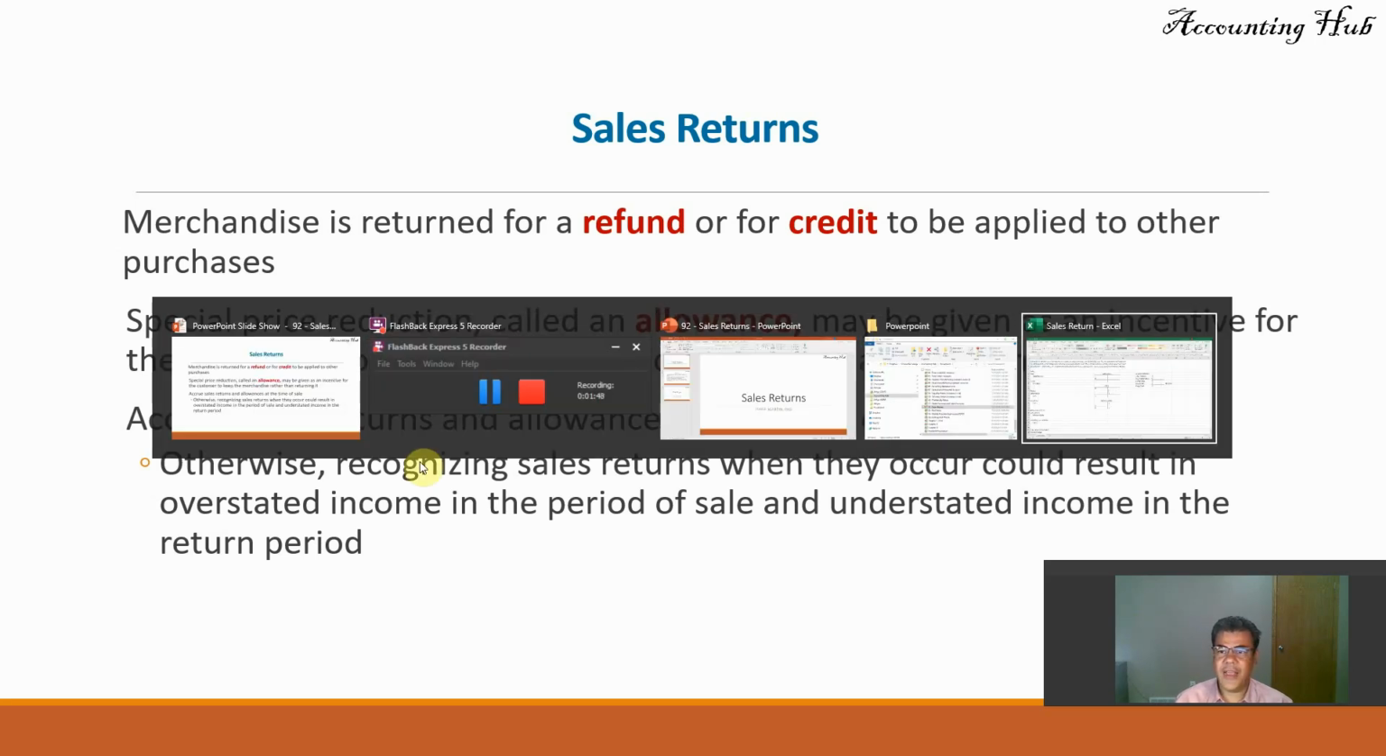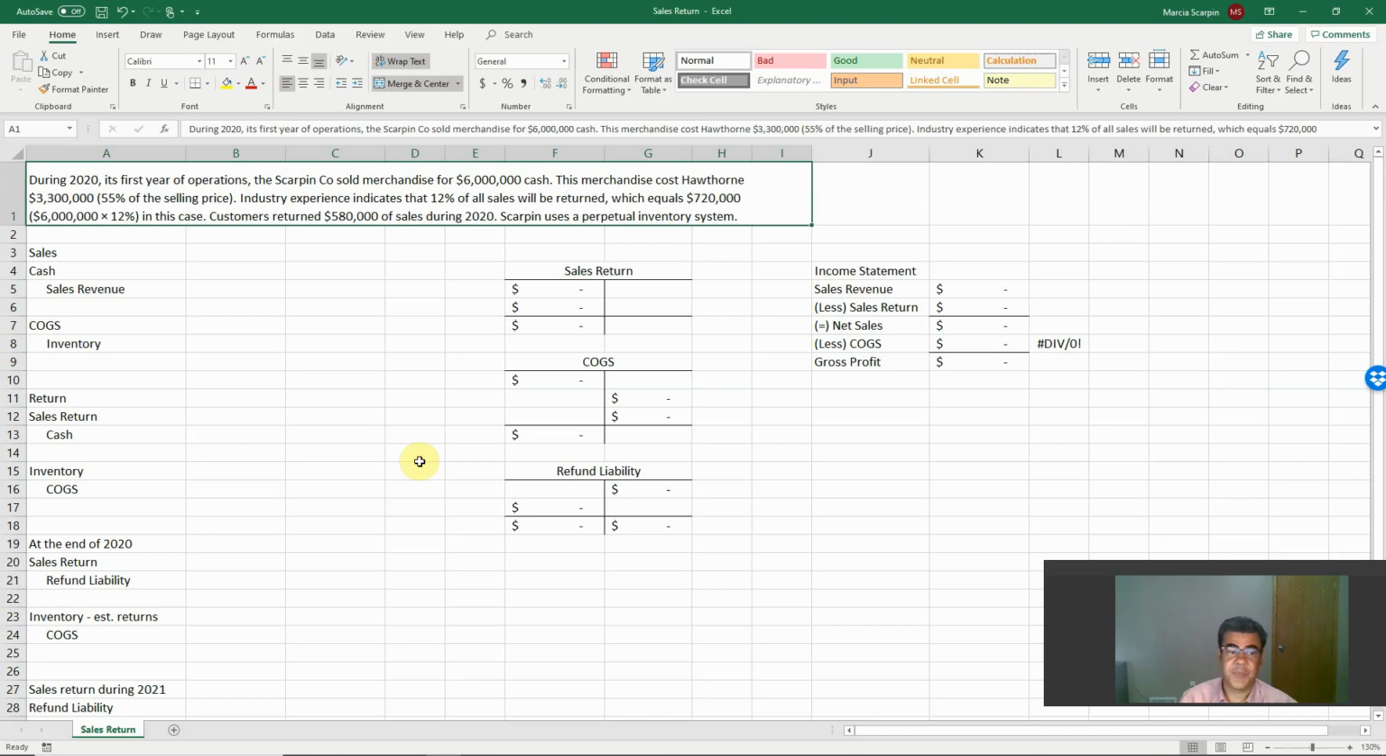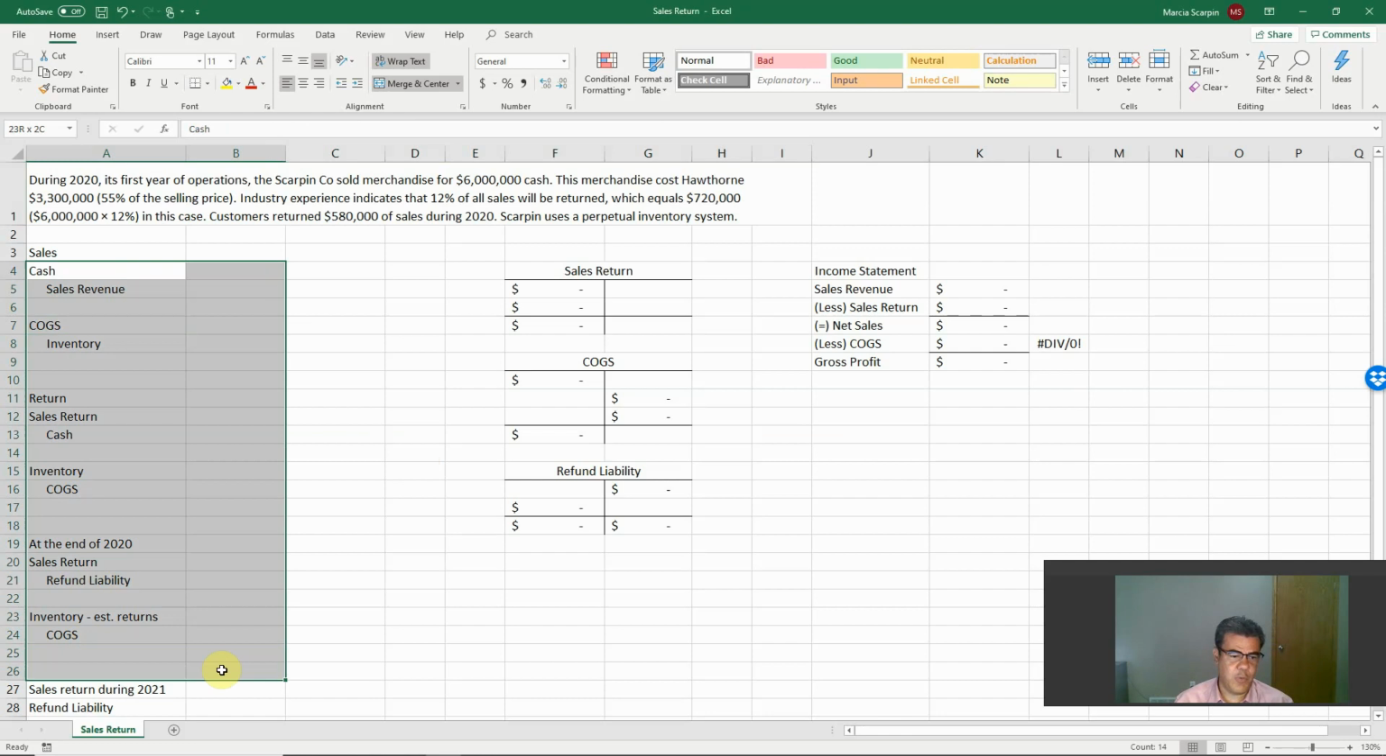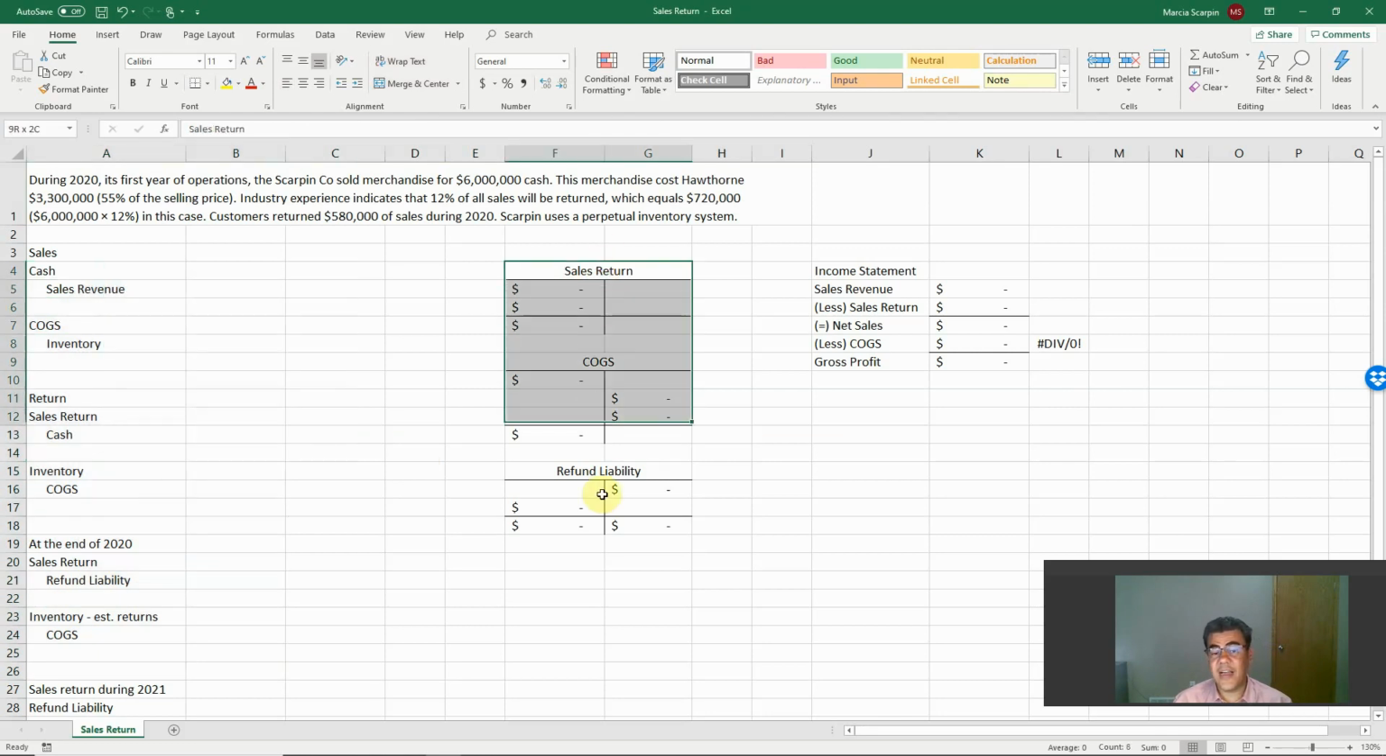So let's go to our Excel file and it will be easier for us to do that. Some journal entries here, we will be working with them. The T accounts, I love working with T accounts. And the income statement: sales revenue less sales return. Sales return is a contra account of sales revenue and equals net sales. Usually the income statement starts with net sales. We will start with gross sales only to make it easier.